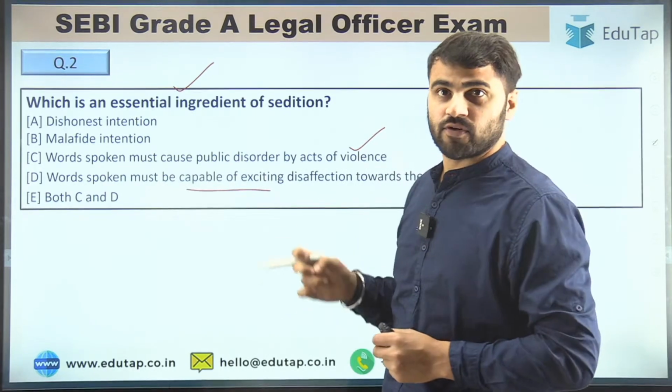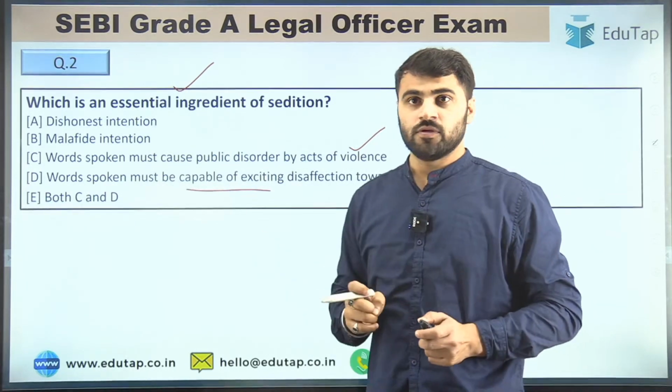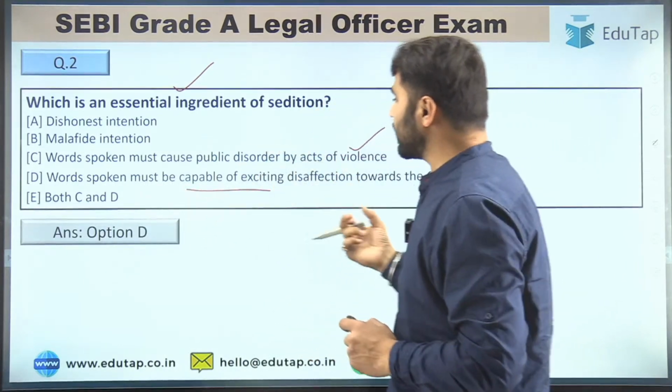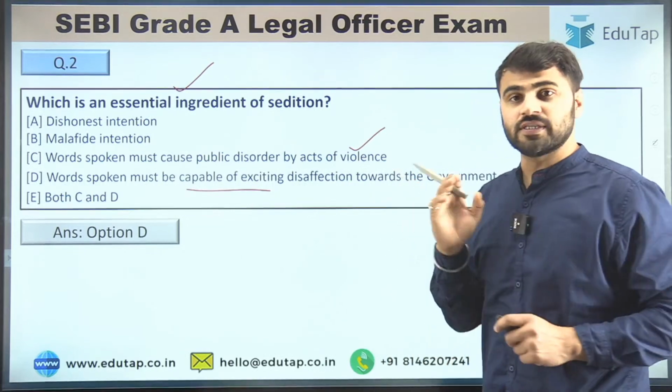What is the right answer, guys, for question number 2? The right answer for question number 2 is option D, that is, words spoken must be capable of exciting disaffection towards the government, right?